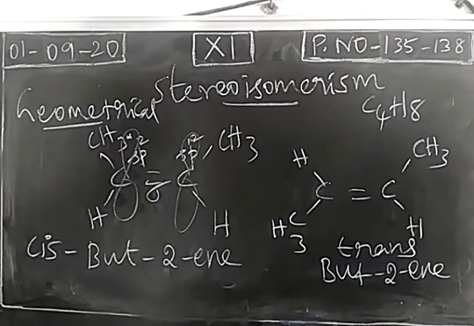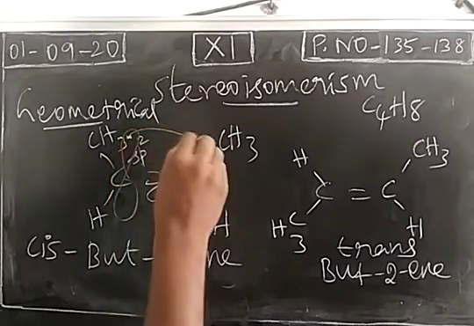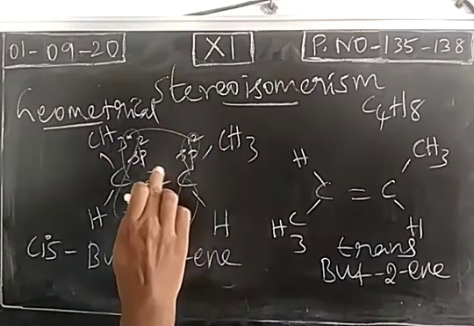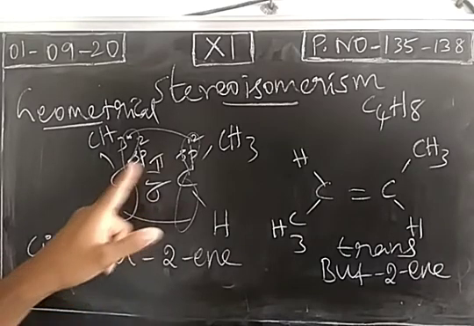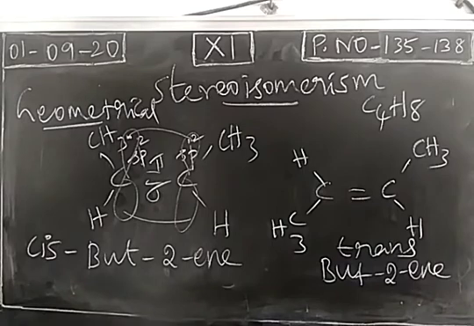The 2pz orbital with a single electron is unhybridized on both carbon atoms. The unhybridized 2pz orbitals of carbon, each with a single electron, overlap in a sidewise way. It makes the pi bond. So between the carbon atoms in an alkene, we have a double bond. This double bond is due to the head-on overlapping of sp2 hybridized orbitals and the sideways overlapping of unhybridized 2pz orbitals of carbon atoms.